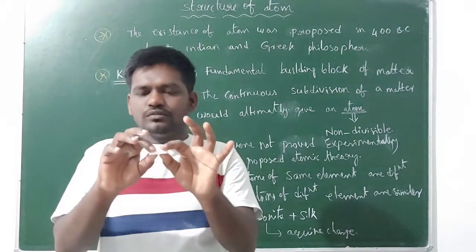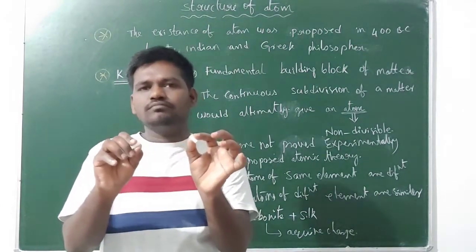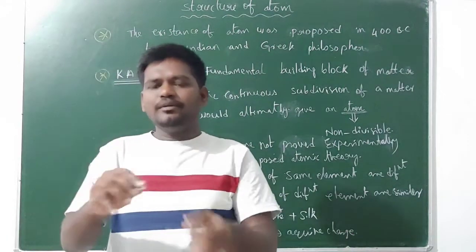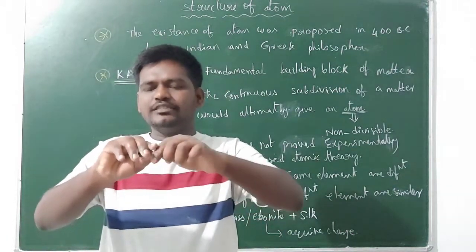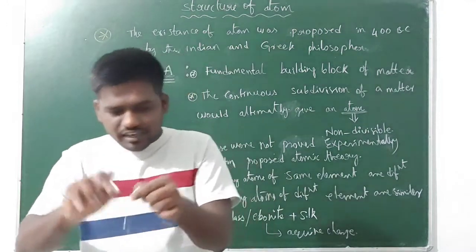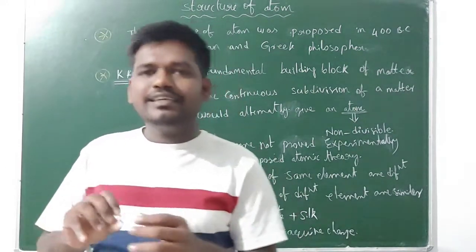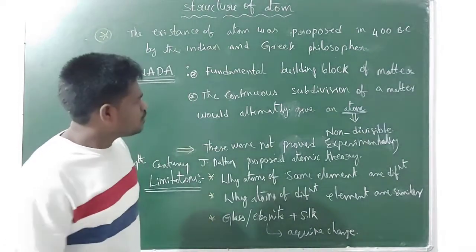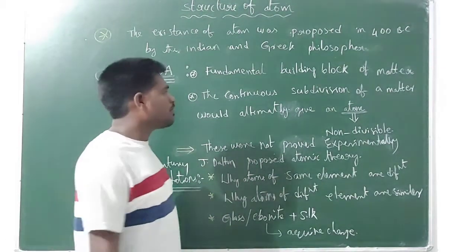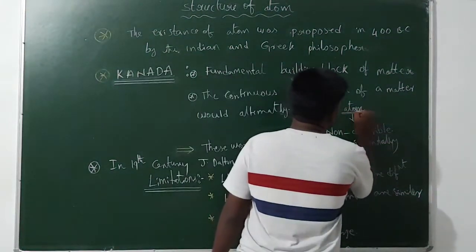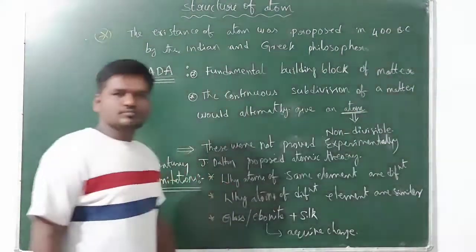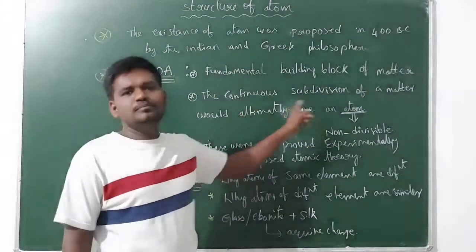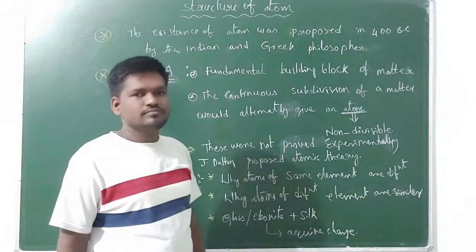Now, when you subdivide this continuously, ultimately you can get a smallest particle, and further, the smallest particle is not divisible. That non-divisible particle is known as an atom. Atom is formed due to the continuous subdivision of a matter.